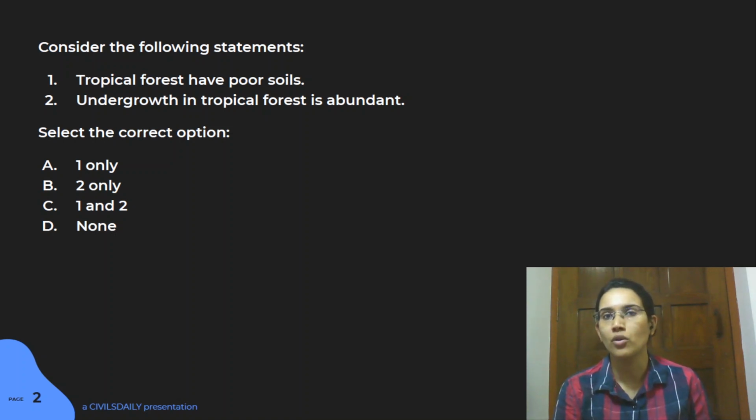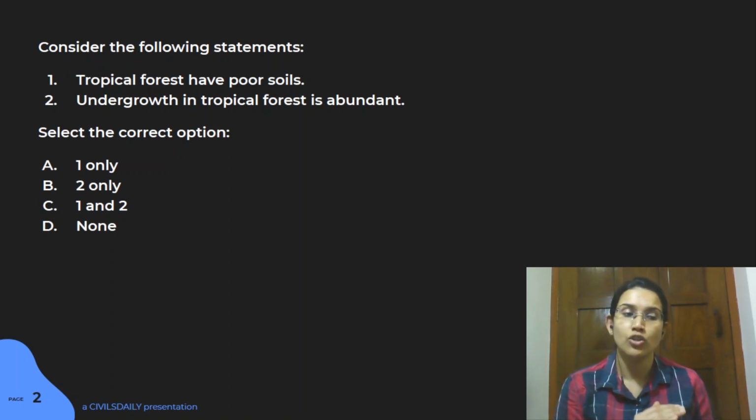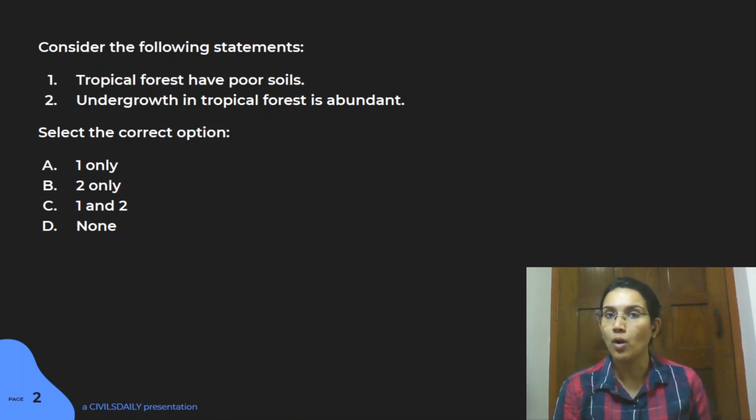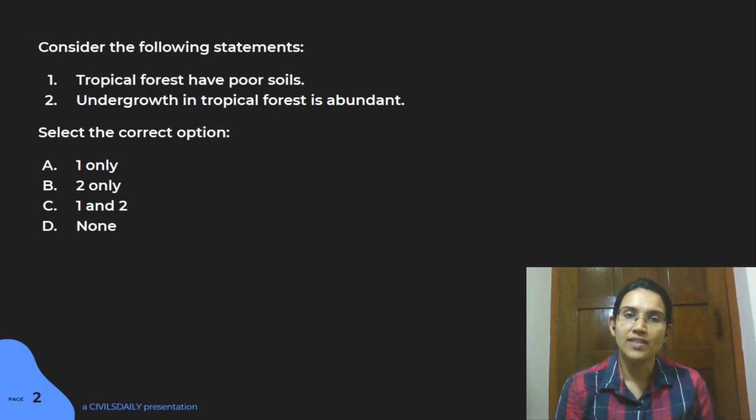So in tropical forest we have very huge trees, right? So there are very tall trees. So you're aware that there's this canopy of tall trees that is created, and because there's this huge population of trees, the amount of sunlight that reaches at the bottom is very less, right?